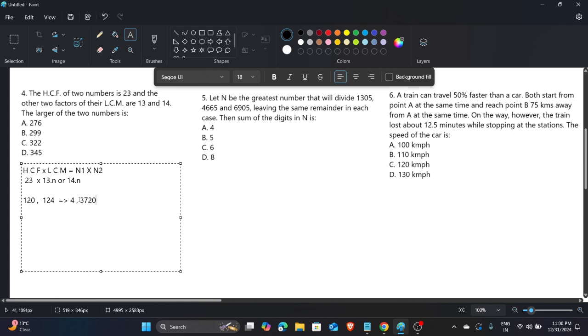So if you multiply these numbers with each other, you get the same answer. So this is the concept of LCM.